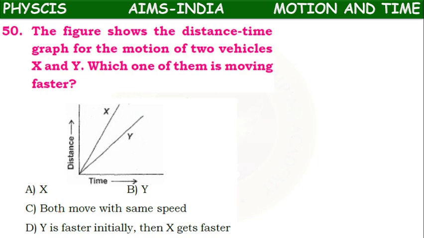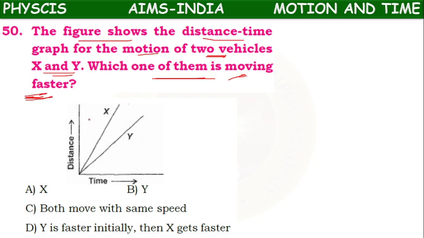Next. The figure shows the distance time graph for the motion of two vehicles, X and Y. Which one of them is moving faster?